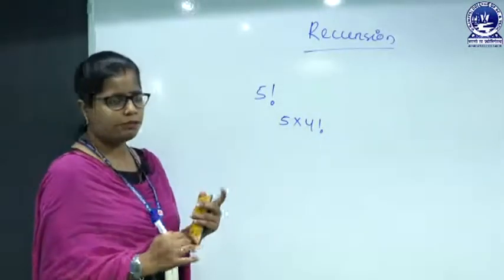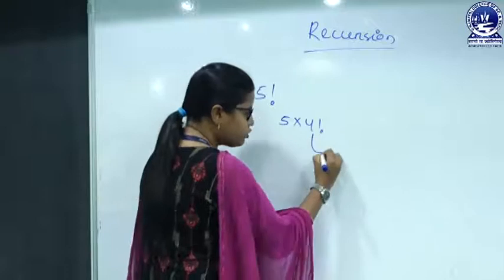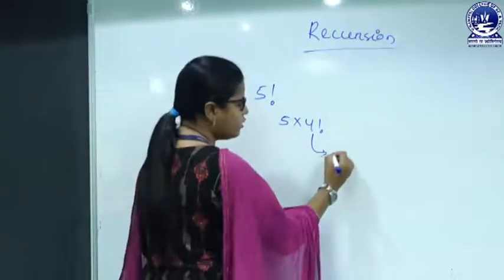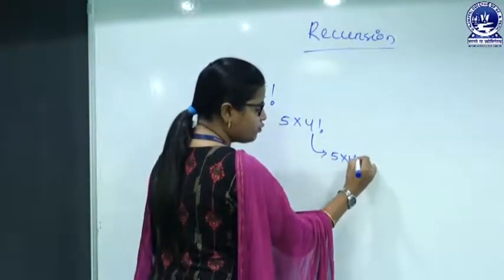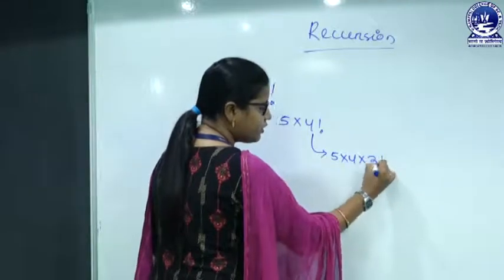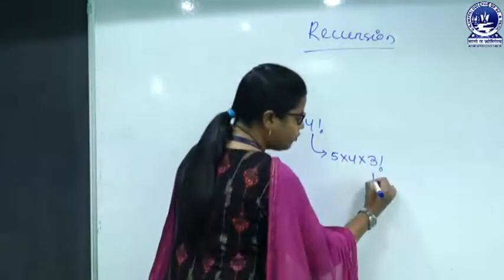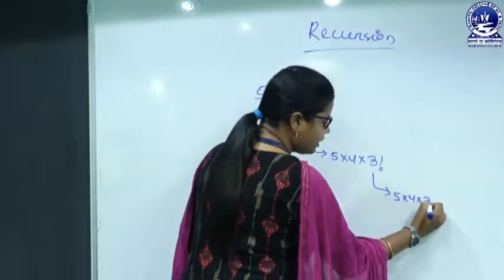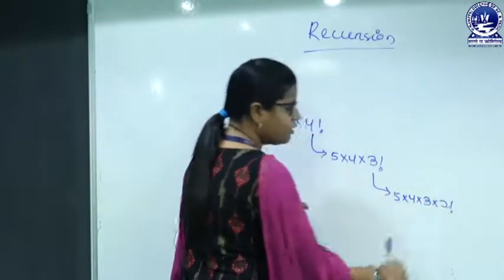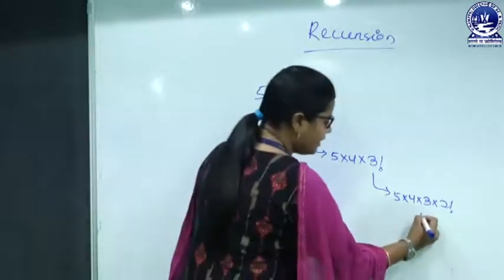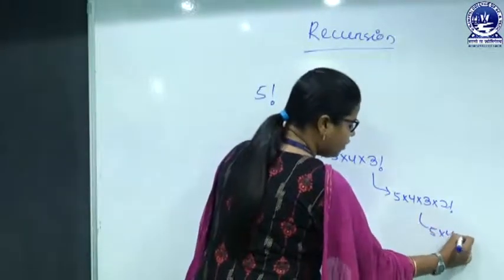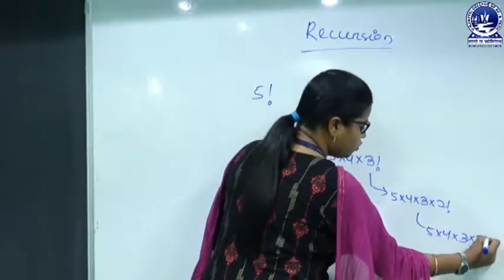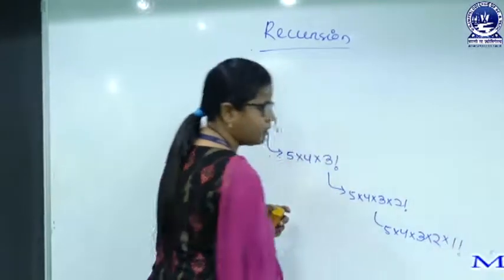Next, we can also write 5 into 4 into 3 factorial. Again, we can write it as 5 into 4 into 3 into 2 factorial. Again, we can write 5 into 4 into 3 into 2 into 1 factorial.